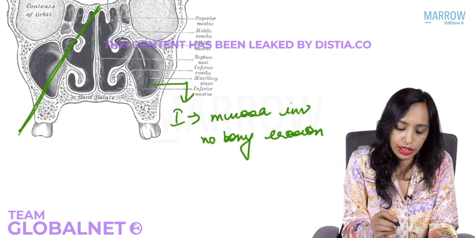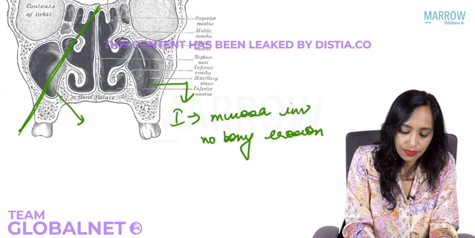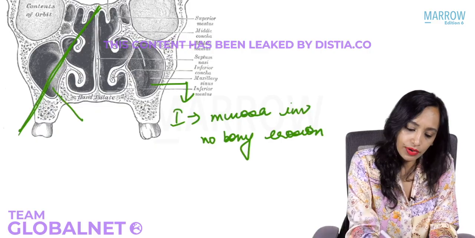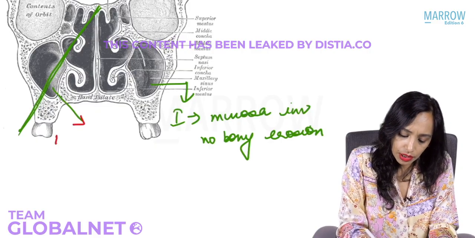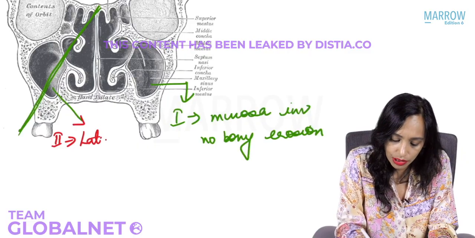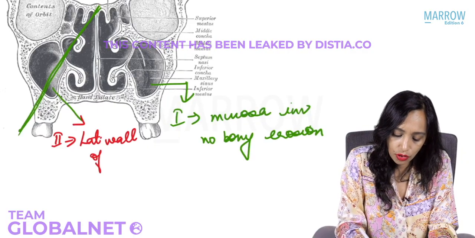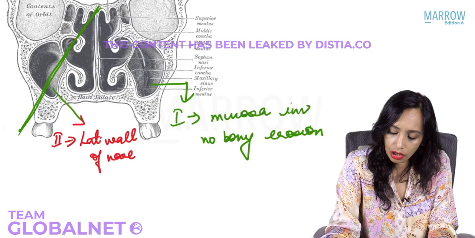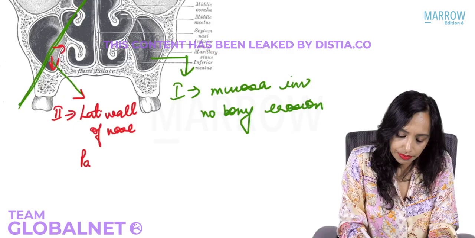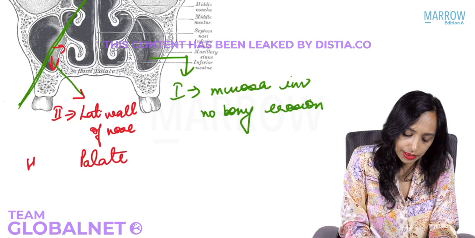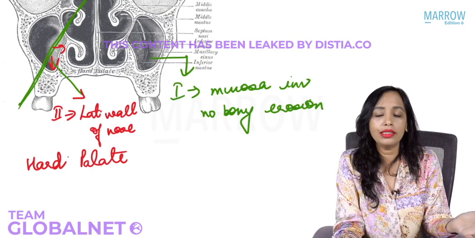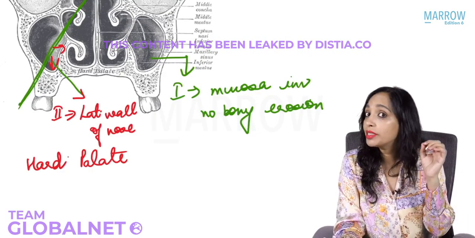Stage 2. What is stage 2? Stage 2 is infrastructure. So what is infrastructure? Yes, stage 2 is when the tumor has involved the lateral wall of the nose, and along with that, it has involved the palate, the hard palate. So that is the infrastructure. That is again an early stage. That is stage 2. Now what will be stage 3?